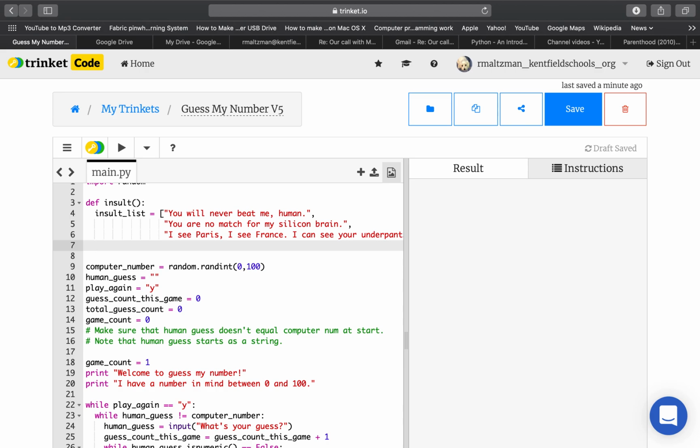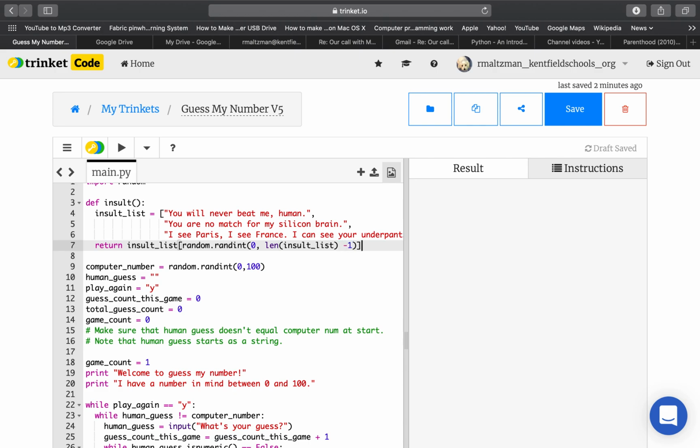Now, what I want to do is return a random insult. So return insult list, and remember how I called a specific insult, so the one I want to return is random.randint(0, len(insult list) - 1).